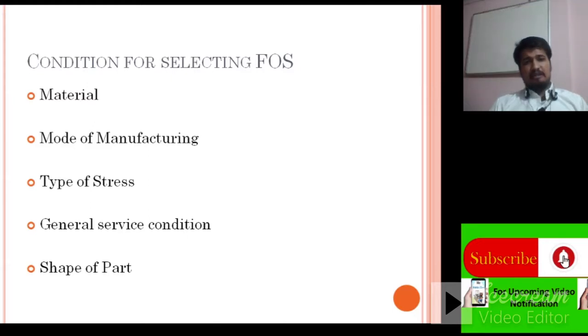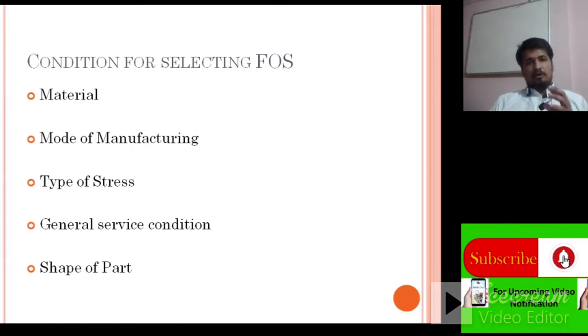Next one is types of stresses. This point we have already covered in our stress topic. There are 5 stresses: tensile stress, compression stress, bending stress, torsional stress and shear stress.